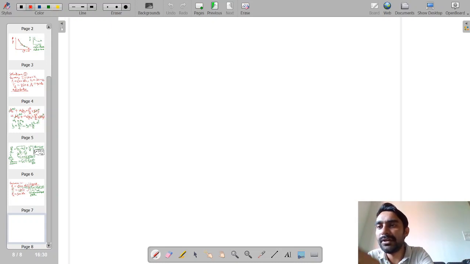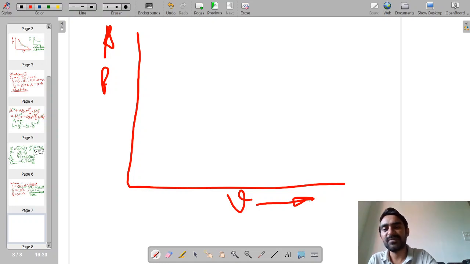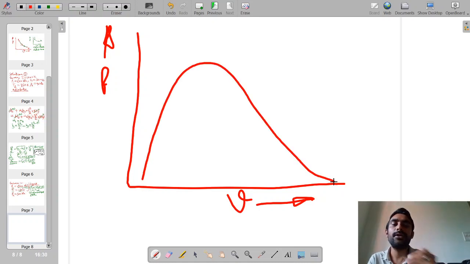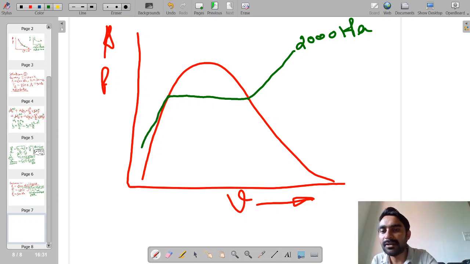On a PV diagram, pressure is along the ordinate, specific volume along the abscissa, and this is our liquid vapor dome. We have a constant pressure line corresponding to 2000 kilopascals, and in the subcooled region this line will be something like this.